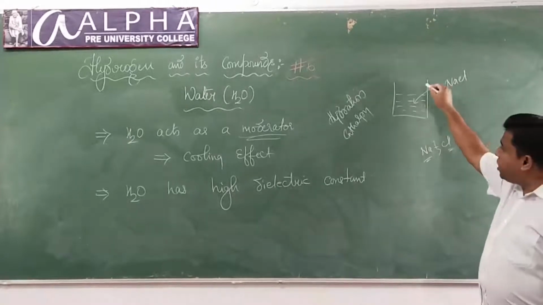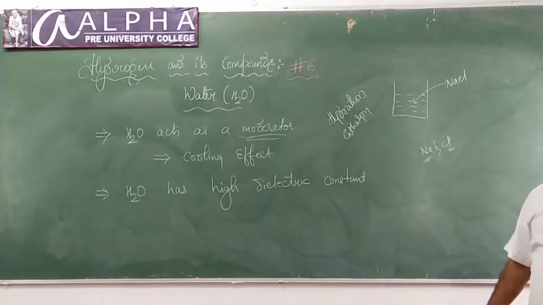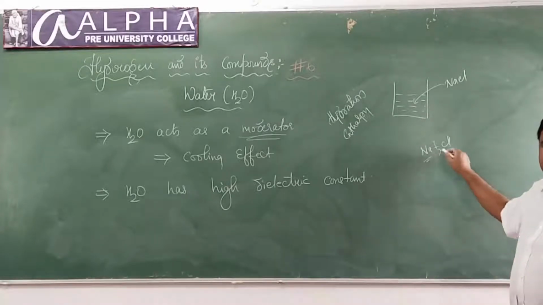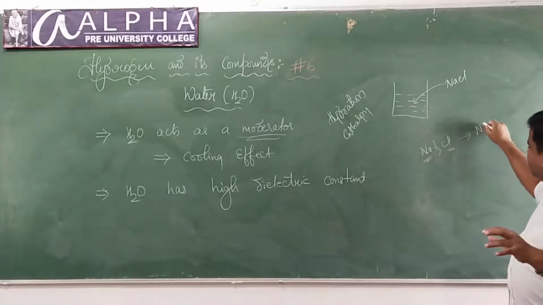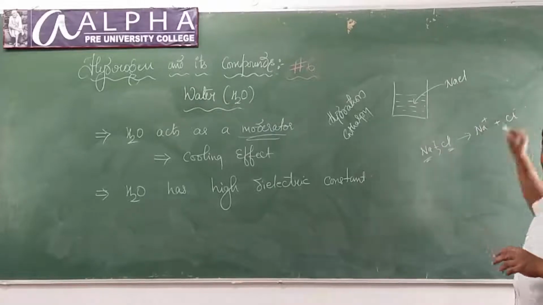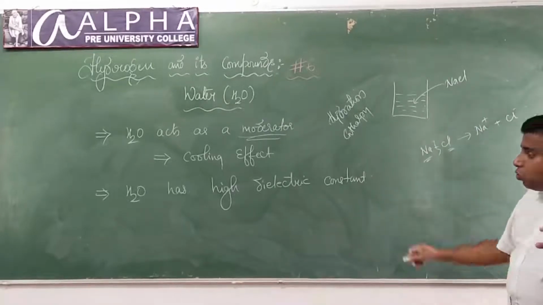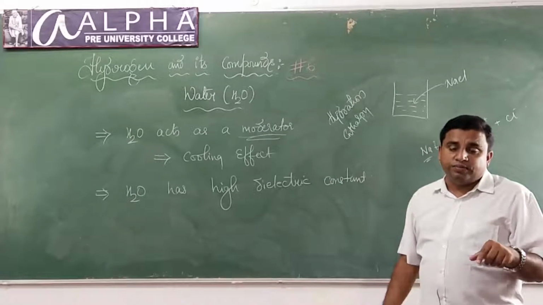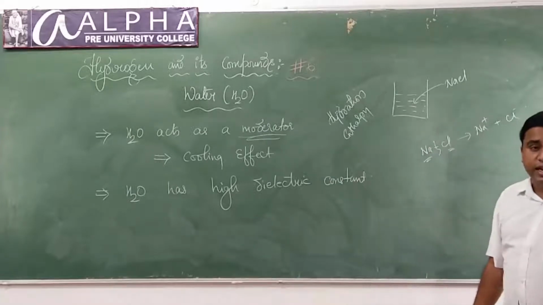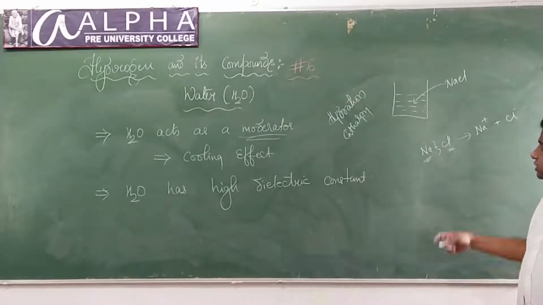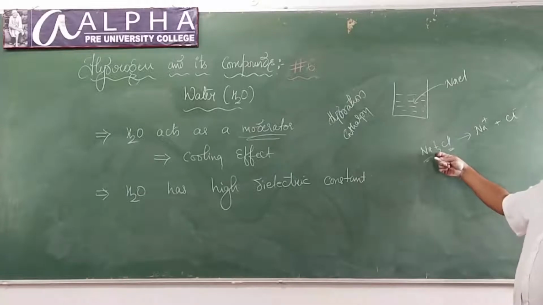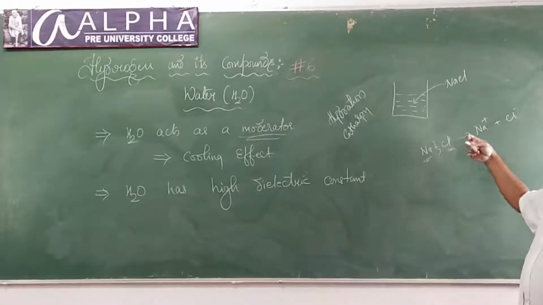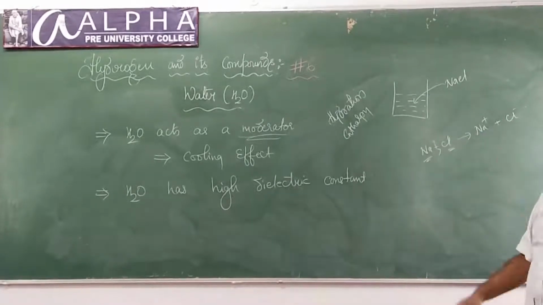So when sodium chloride is dissolved in water, water molecules should break the bond between sodium and chlorine so that it gets ionized to give Na plus and Cl minus. That is what I am telling. Water has a high dielectric constant. Since water has a high dielectric constant, it has greater capacity to break this bond. As a result, sodium chloride will dissociate to give Na plus and Cl minus.